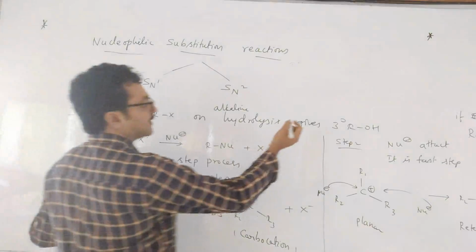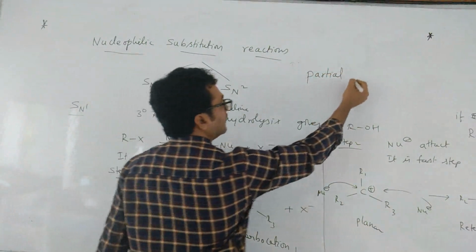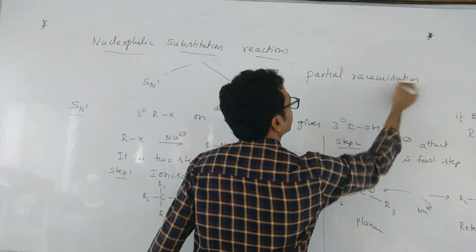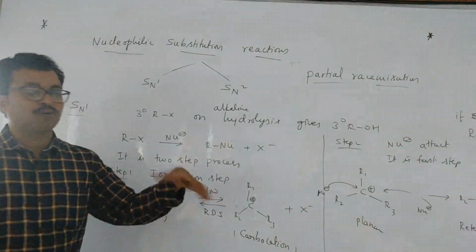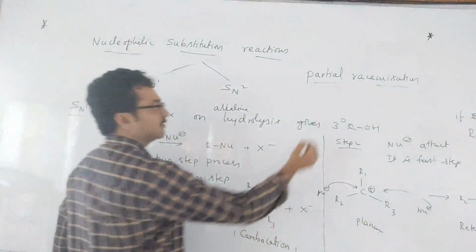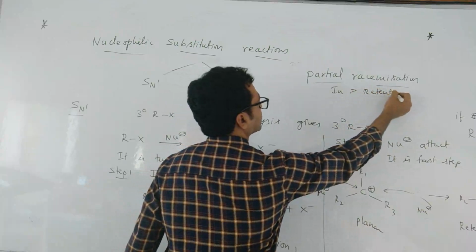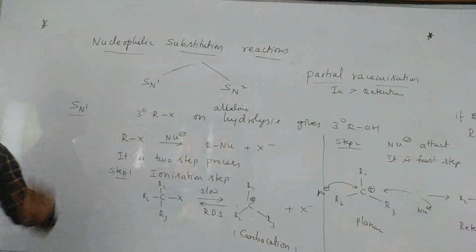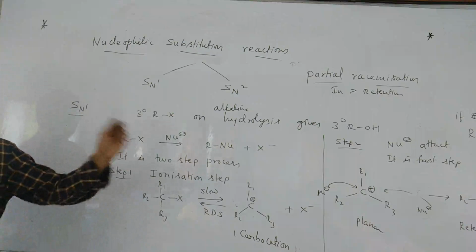So in the majority of cases, partial racemization takes place, in which the inversion product is more than retention. The reason is the intimate ion pair. Just remember, the inversion product is greater than retention. That is called partial racemization. In most cases, partial racemization takes place.